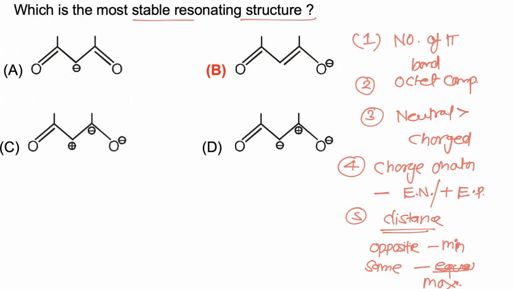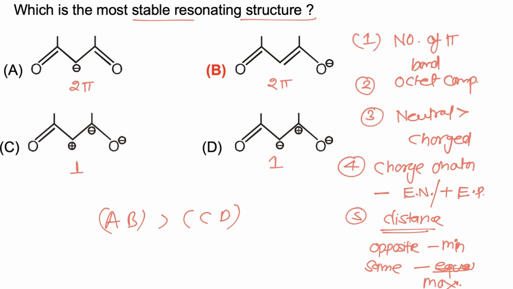So the first structure is having 2 pi bonds. First we compare pi bonds. This is also having 2 pi bonds. This molecule is having 1 pi bond and 1 pi bond. So we can say A and B are more stable in comparison to C and D.